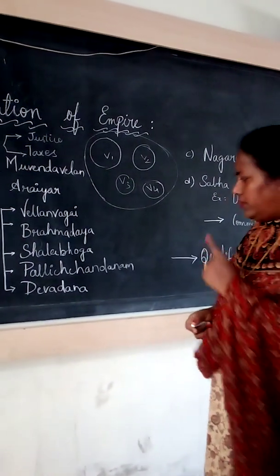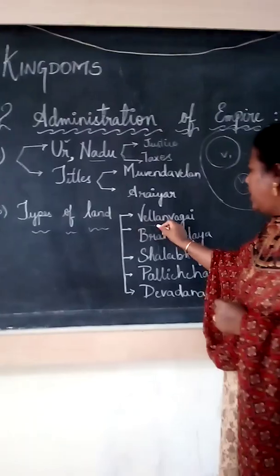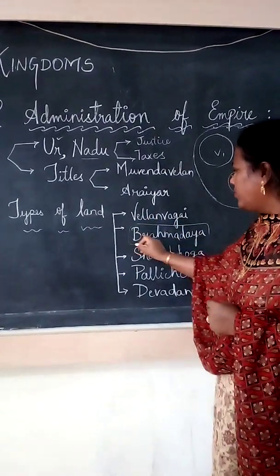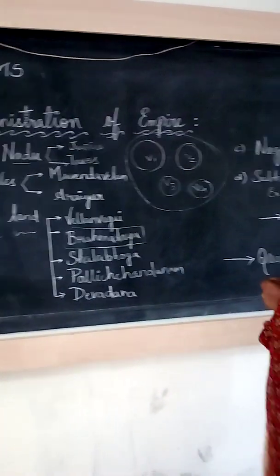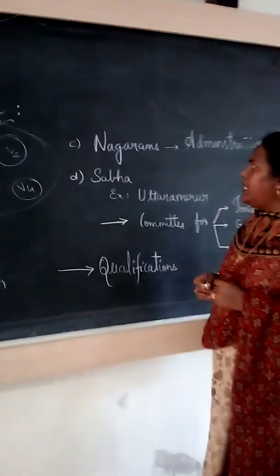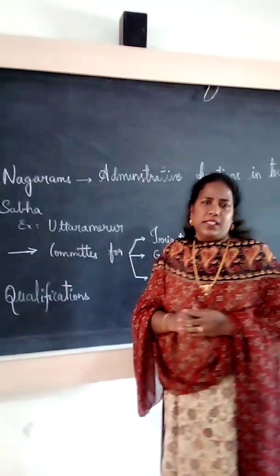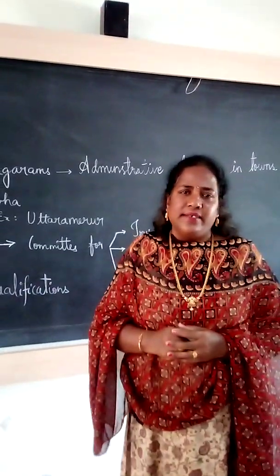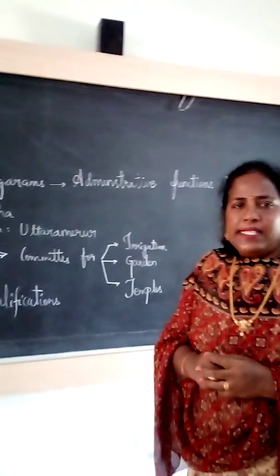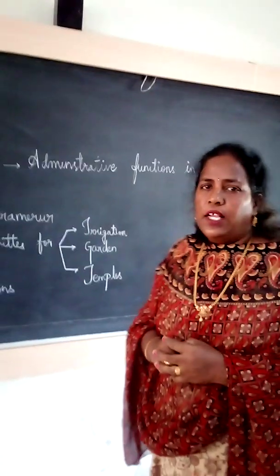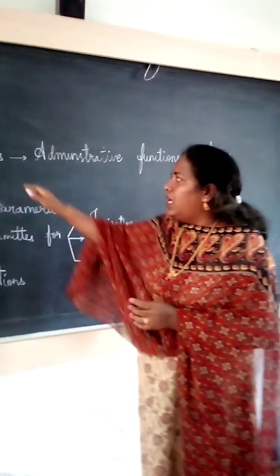Now we'll see who maintained the Brahmadeya. We'll see one example, the maintenance of the Brahmadeya. This we'll discuss now. Next one is Nagarams. Nagaram means association of traders. Who are called traders? Those who trade objects between two different states or districts, places. They will do the business. Okay. So association of traders is called Nagarams.